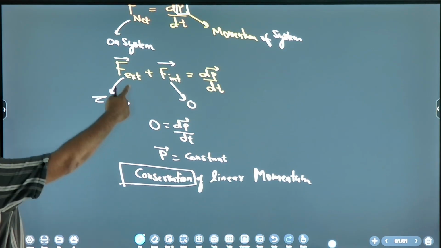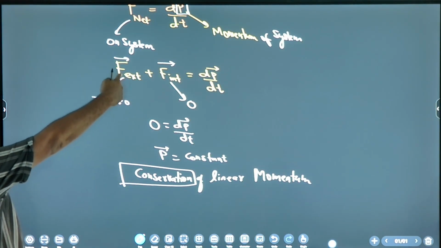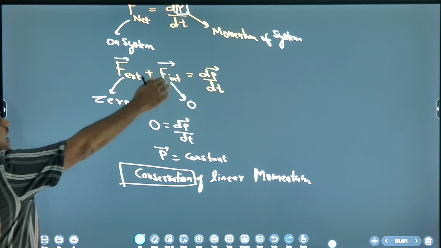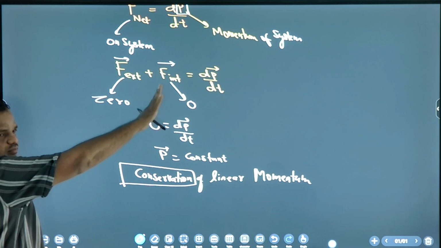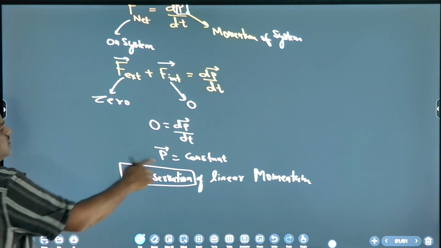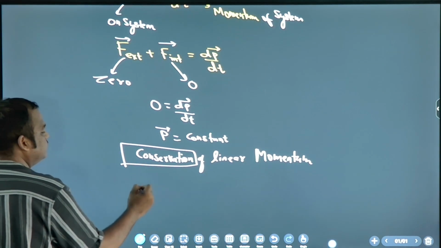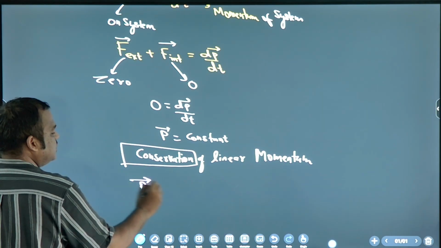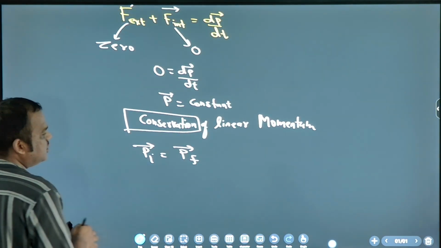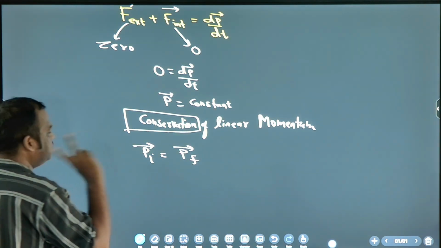What is the condition for it? Tell me. No external force. Good. No external force, and internal force is always cancelled, so net internal force is always 0. So you can say P initial is equal to P final. Suppose there are two objects.